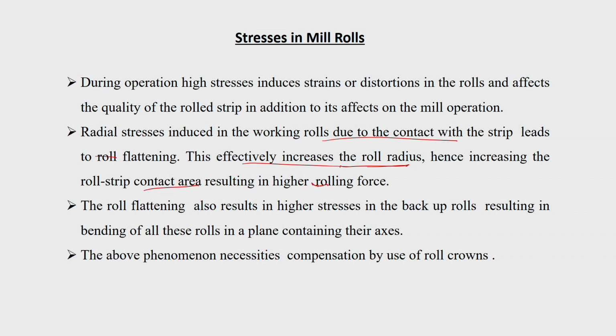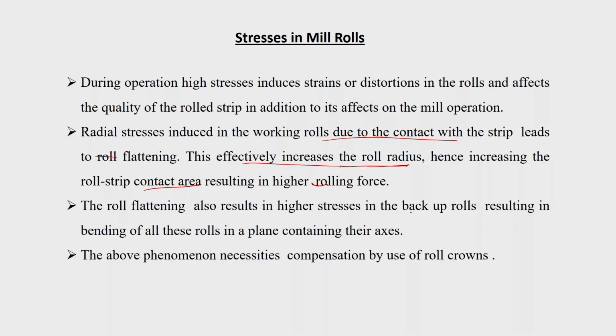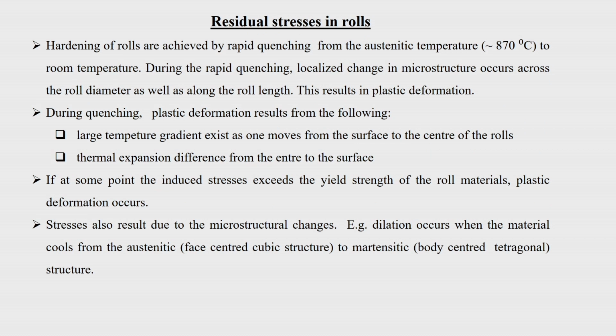Then the roll flattening also results in higher stresses in the backup rolls, because the contact area is high, so your reaction force is going to be very high. That results in bending of these rolls in a plane containing their axis. The above phenomena necessitate compensation by the use of roll crowns. So, all these things come into play.